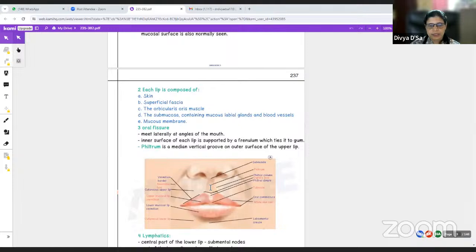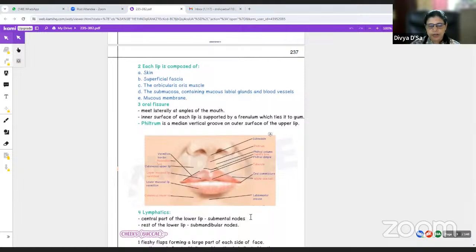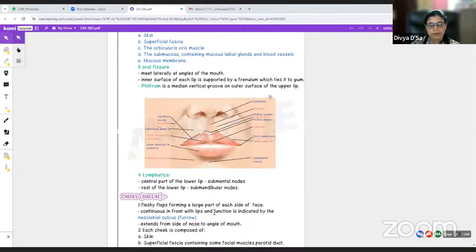The philtrum is the medial vertical groove on the outer surface of the upper lip. As for lymphatics, the central portion of the lower lip drains into the submental lymph nodes, whereas the rest of the lower lip drains into the submandibular group of lymph nodes.